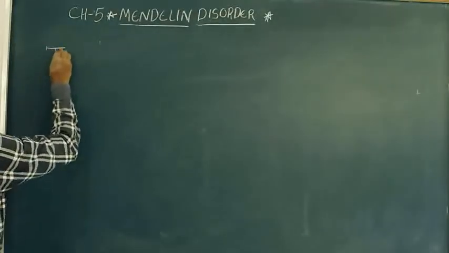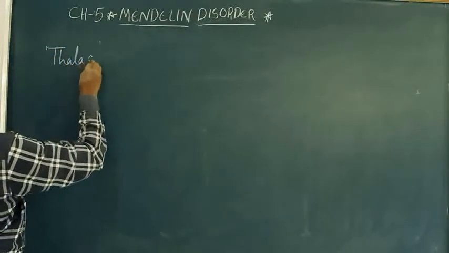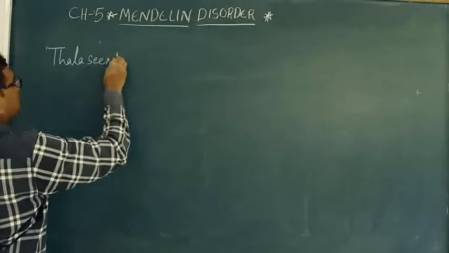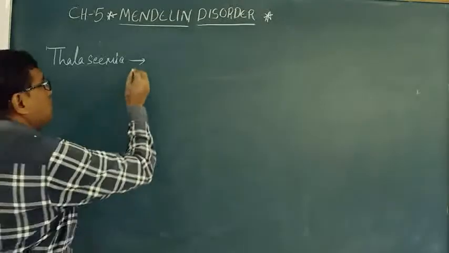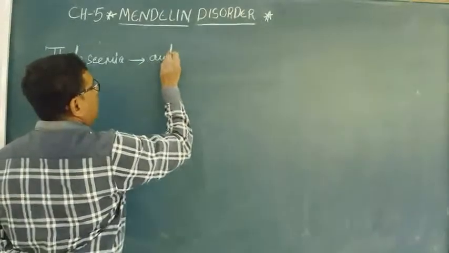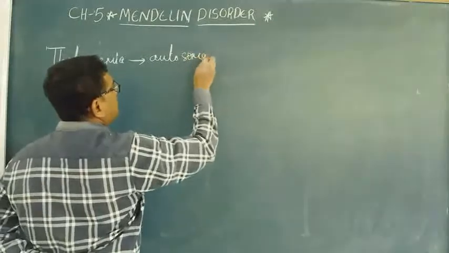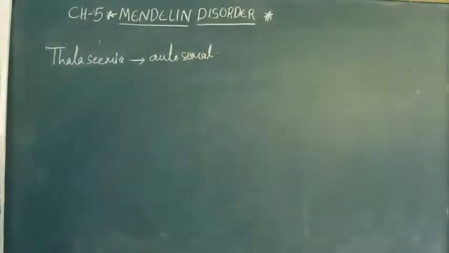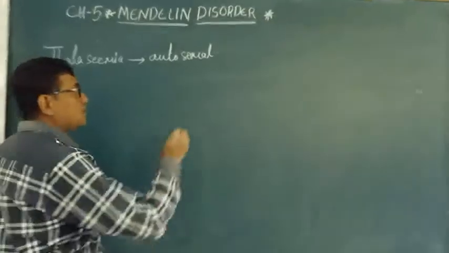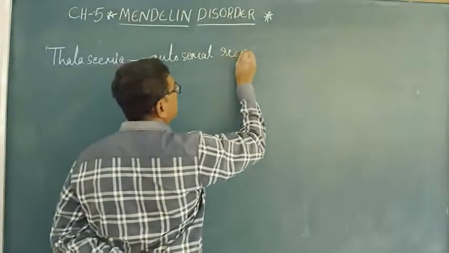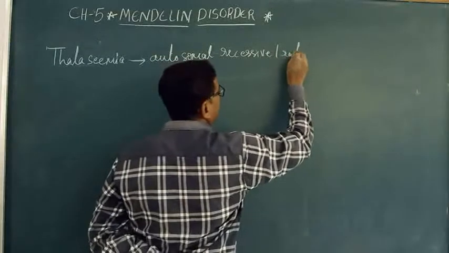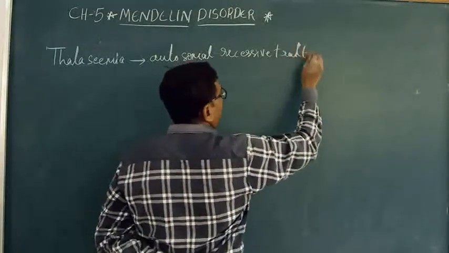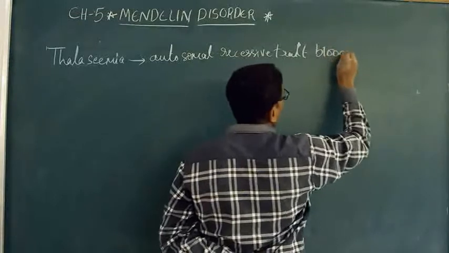Next one is thalassemia. This is a type of autosomal recessive trait blood disease.